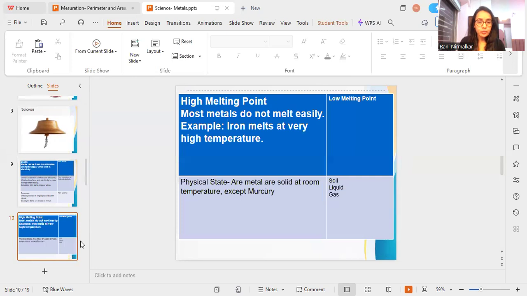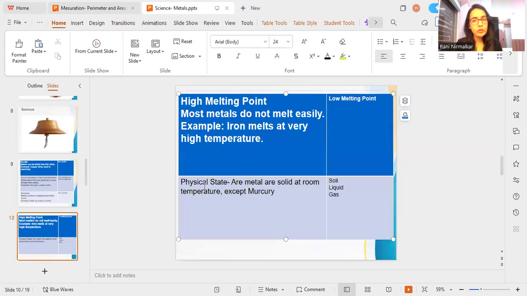Now, another property of metal is high melting point. So most metals do not melt easily. For example, iron melts at very high temperature. So they need lots of heat or high temperature to melt.